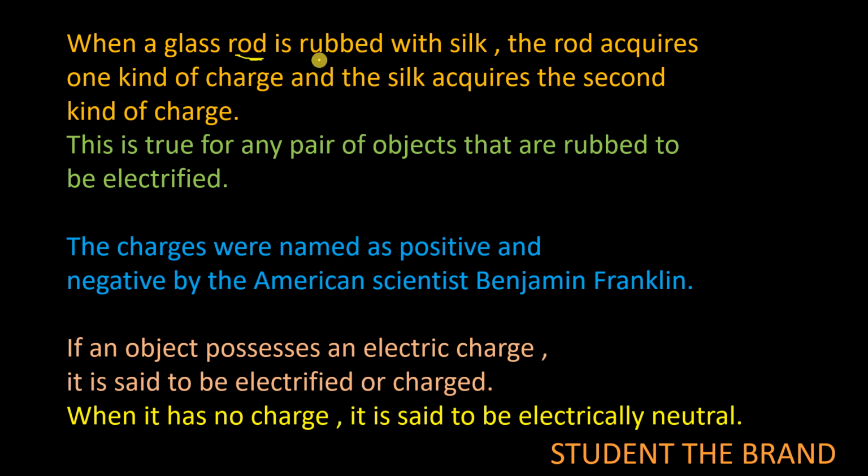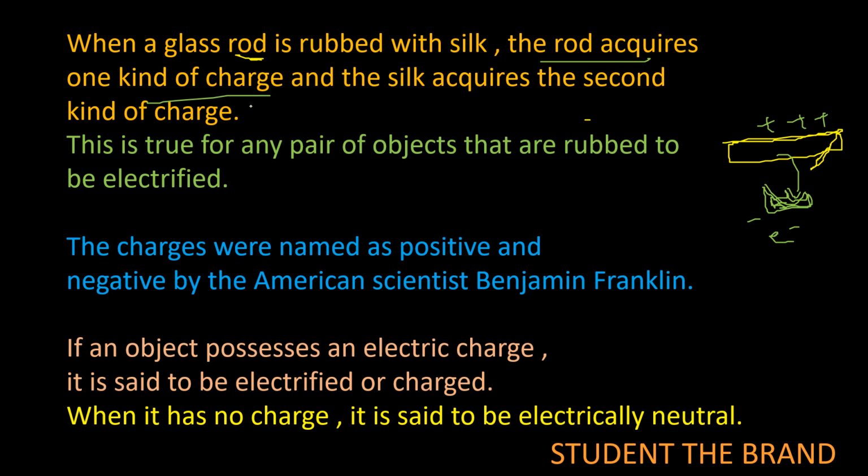When a glass rod is rubbed with silk, say I am taking this glass rod and rubbing it with a silk cloth, what will happen? Electrons will be transferred from the rod to the silk cloth, so the rod will become positively charged. So the rod acquires one kind of charge, that is positive charge, and the silk acquires another kind of charge, because it gains electrons, which is nothing but negative charge.